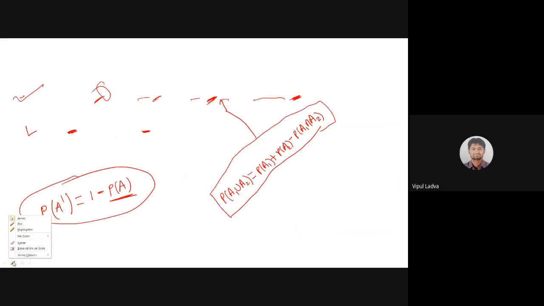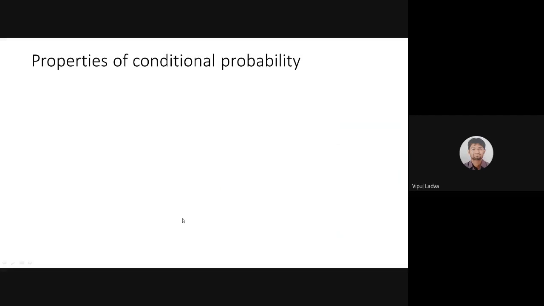First of all, let me clear this ink. Before going for the properties of conditional probability, if there is any query in your mind regarding conditional probability, then please feel free to ask, feel free to discuss. Is there any query?